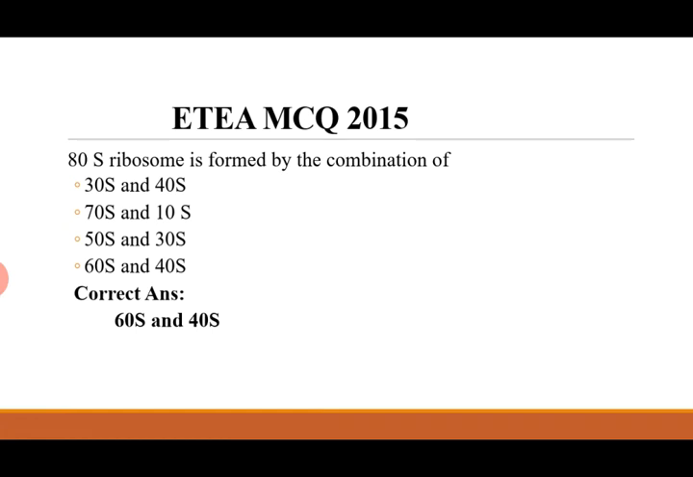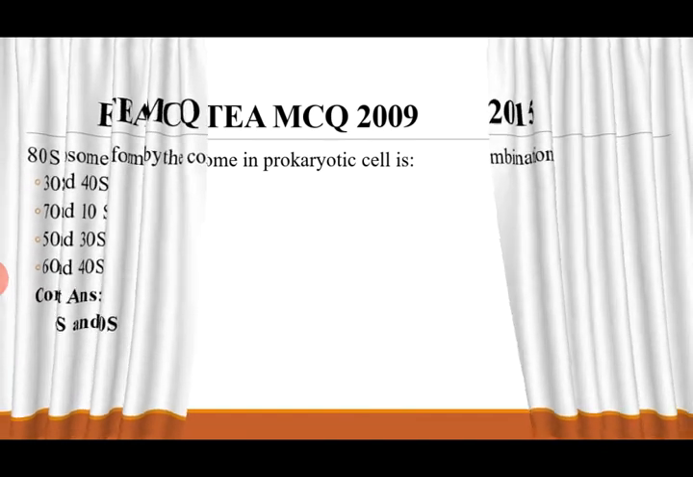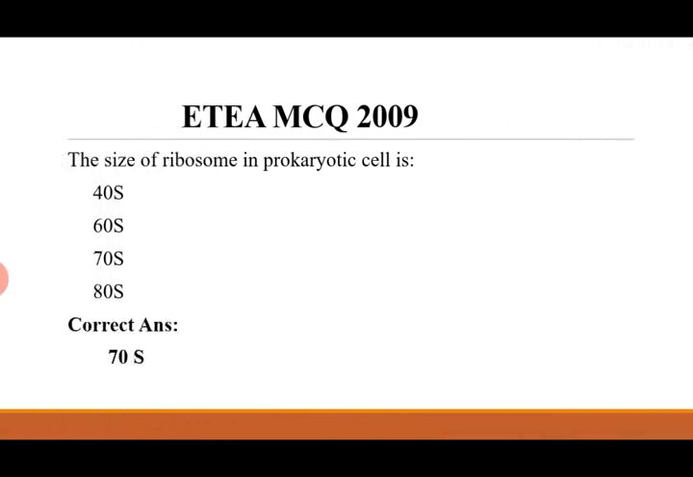ETA MCQ 2015. 80S ribosome is formed by the combination of 30S and 40S, 70S and 10S, 50S and 30S, 60S and 40S. And the correct answer is 60S and 40S. ETA MCQ 2009. The size of ribosome in prokaryotic cell is, we already discussed, 40S, 60S, 70S or 80S. The correct answer is 70S.